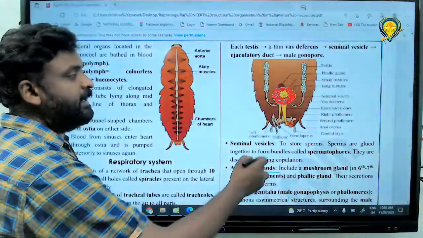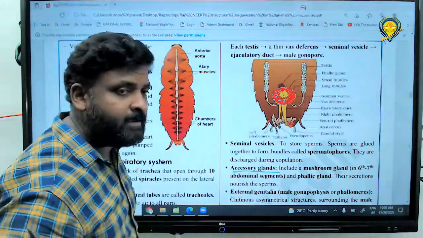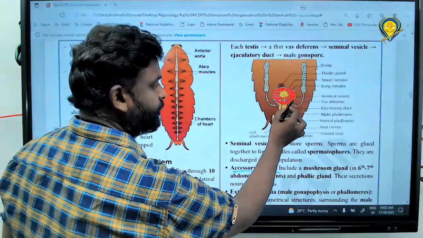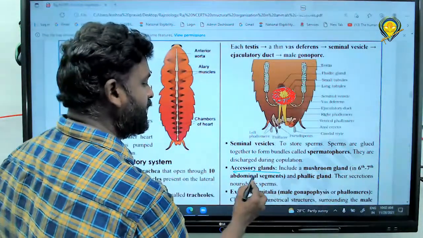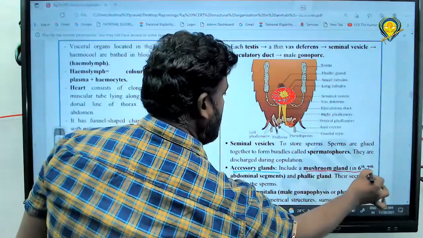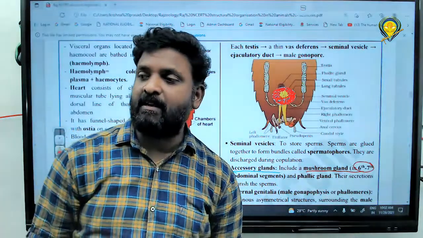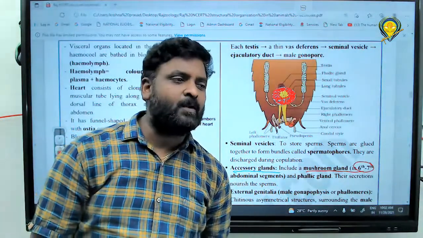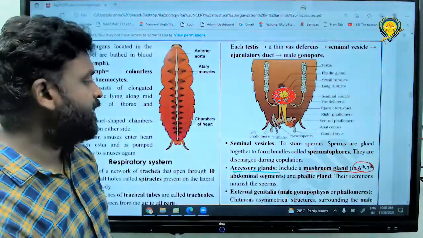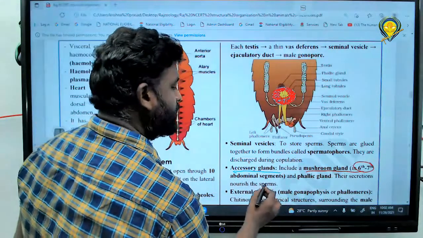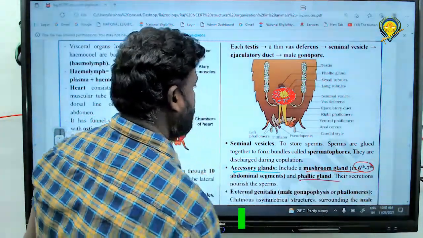Very good. And next, from the mushroom shaped gland, what are the accessories supported here? You can find it here. Mushroom shaped gland. What is the location? Could you please tell me? 6th and 7th. 6th to 7th is the location of what? Mushroom shaped gland.